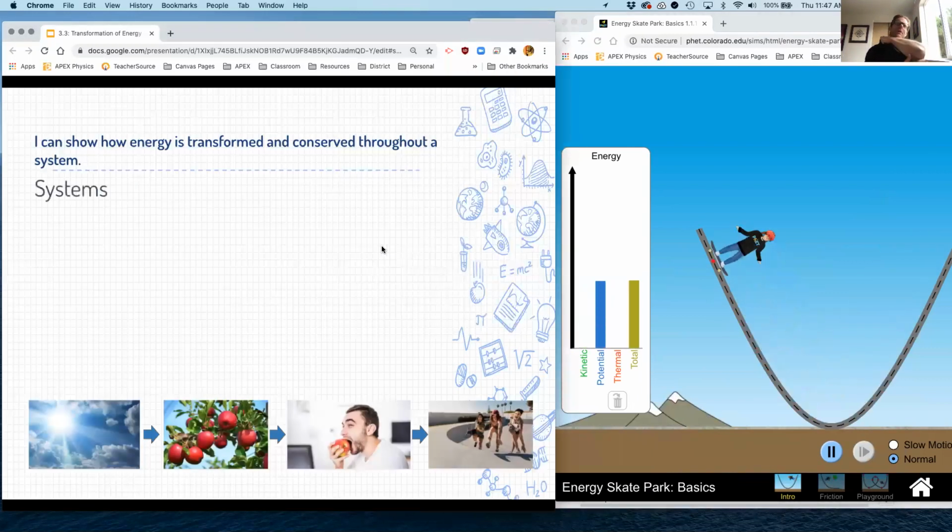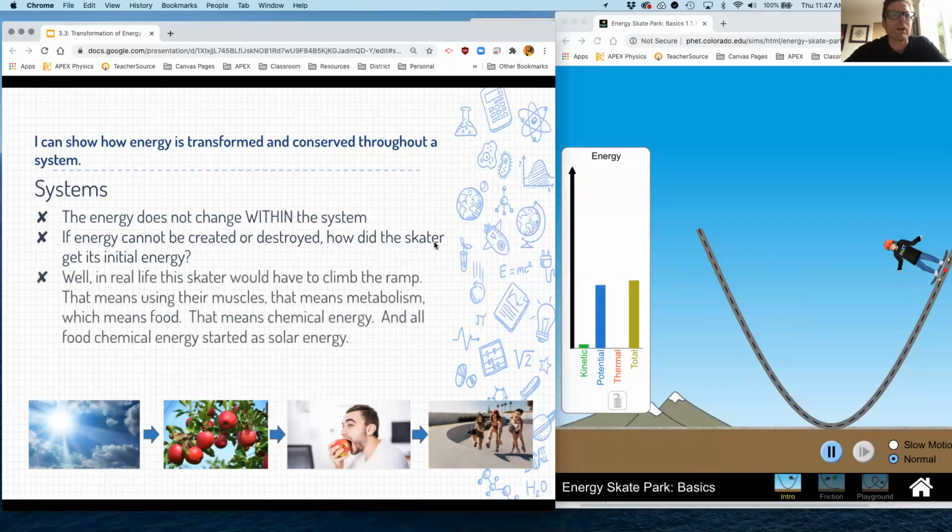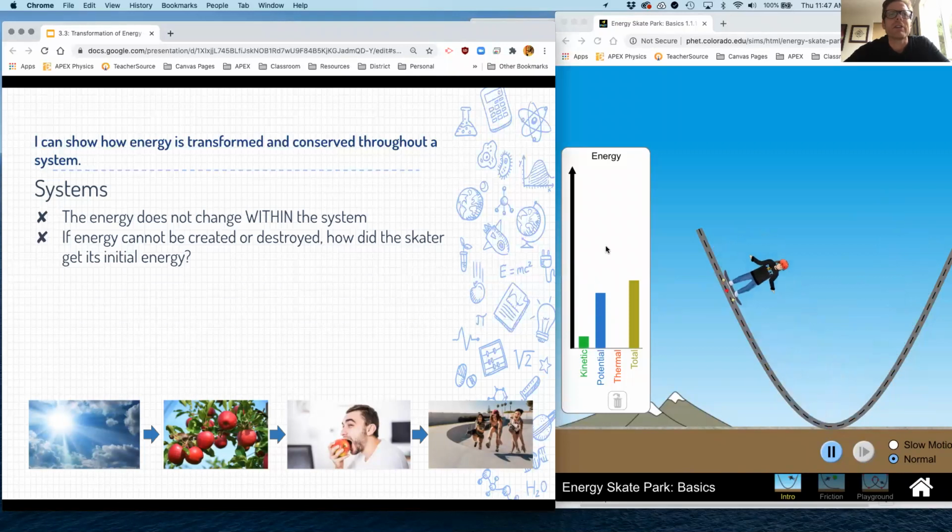So we're going to be talking about that. We're going to be talking about systems. And you might be asking, well, the energy within the system doesn't change, but you had to give it energy, and you said energy can't be created or destroyed, right? So how did the skater get its initial energy? Well, I guess you can say I put it up there, me, my finger.